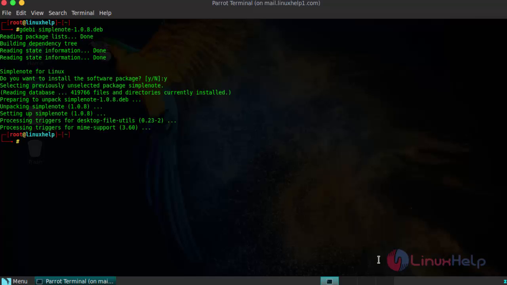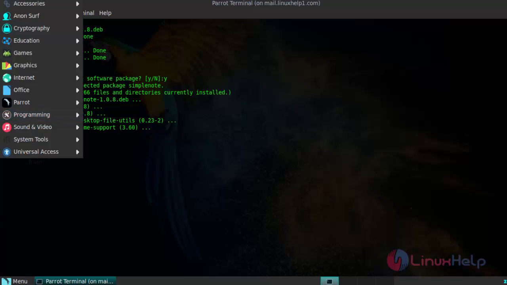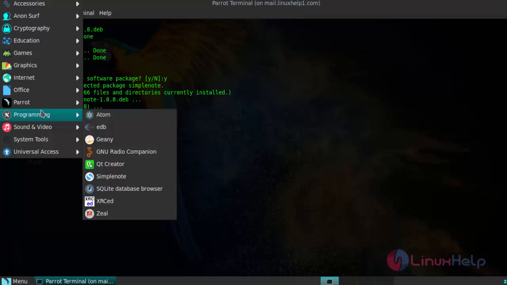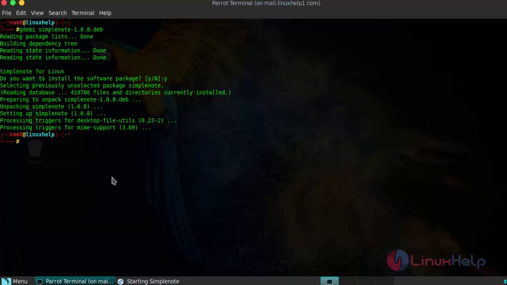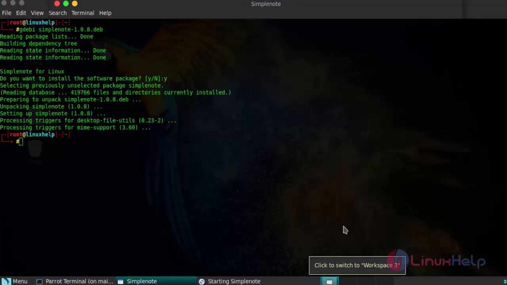Once you are done with your installation, open up your application. For that, go to your Applications tab. Click on Programming. You will be able to see your Simplenote application in this. Click on it to launch your application.